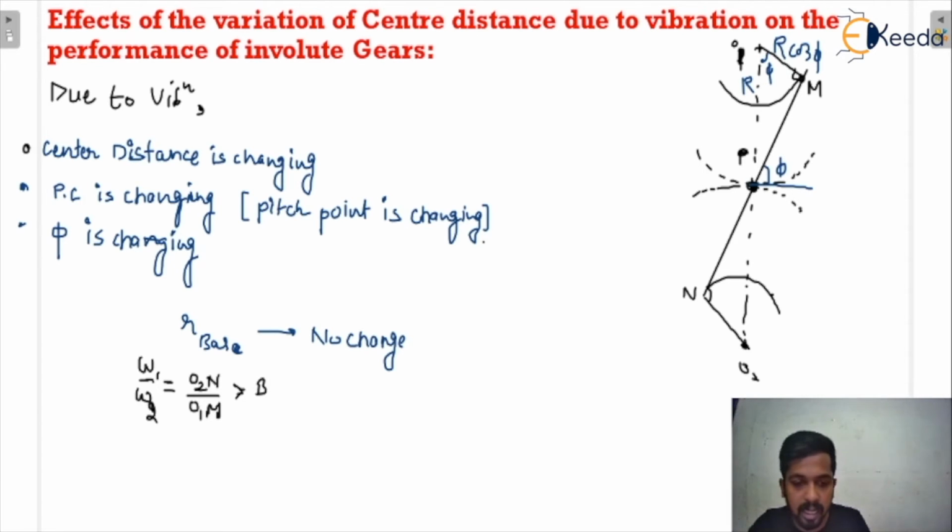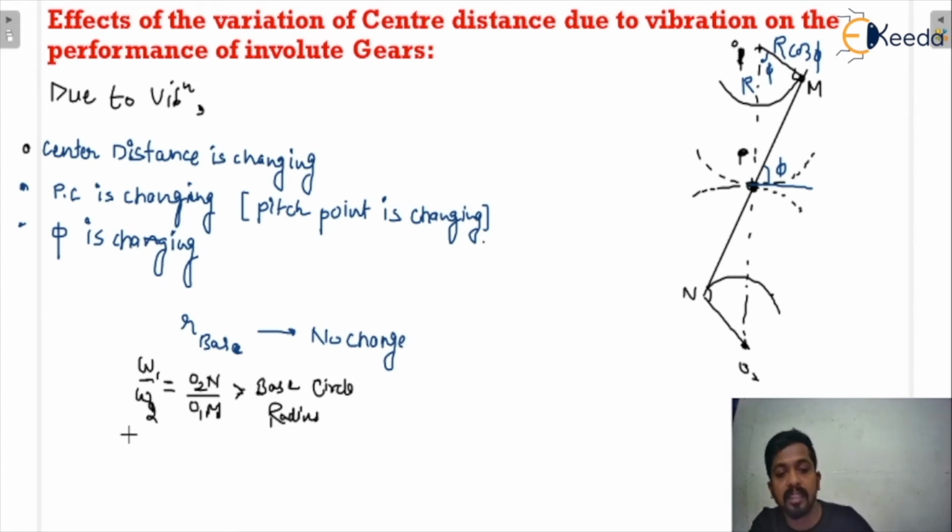That is the base circle radius I'm writing here. Now you just need to understand the base circle radius is not changing during vibrations. So if it is not changing, that means omega 1 upon omega 2 will be constant.